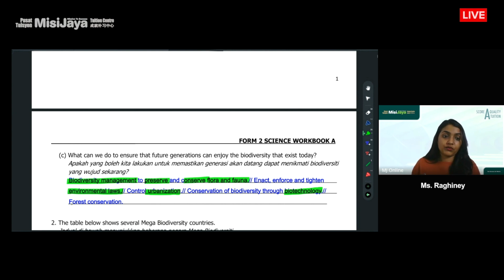And of course, forest conservation. So you will see certain areas in Pahang, I think even in Selangor, where a lot of activities are prohibited. Okay, no one can go cut the trees as they wish and so on. This is to make sure that we are conserving those plants and also conserving the habitat for animals.